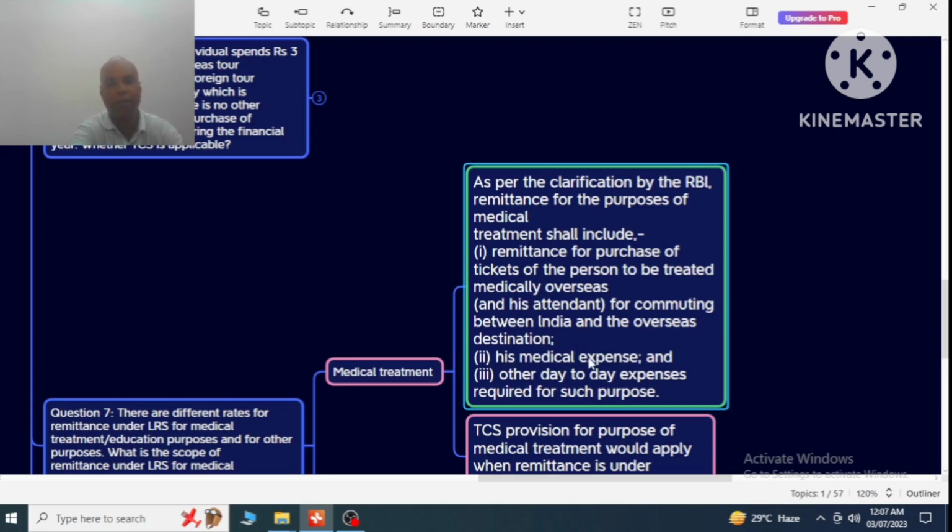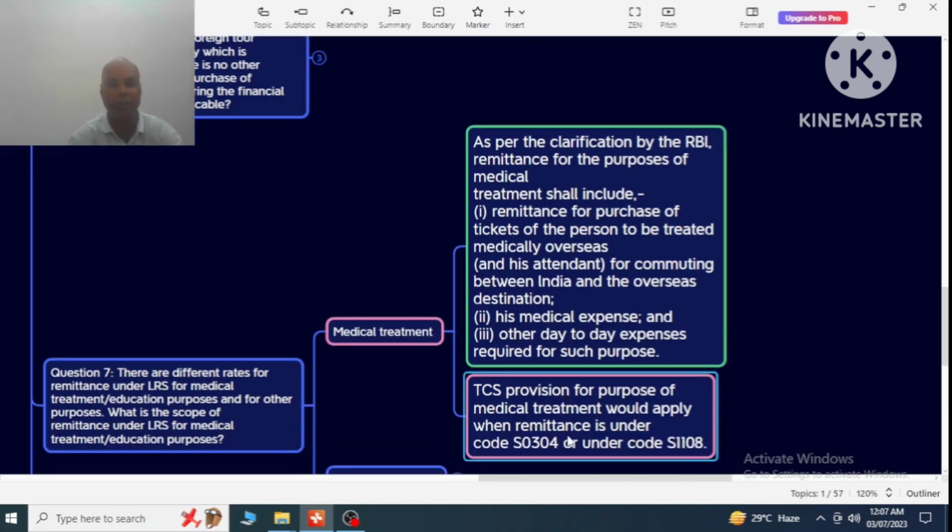Number 2, his medical expenses, and number 3, other day-to-day expenses required for such purpose. Expenses related to these three will be included for medical treatment, and TCS will be collected on such expenses.